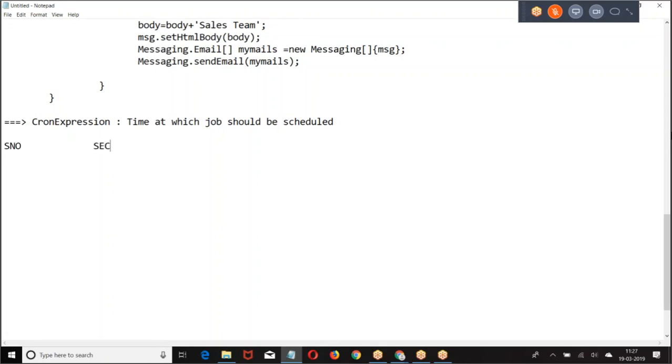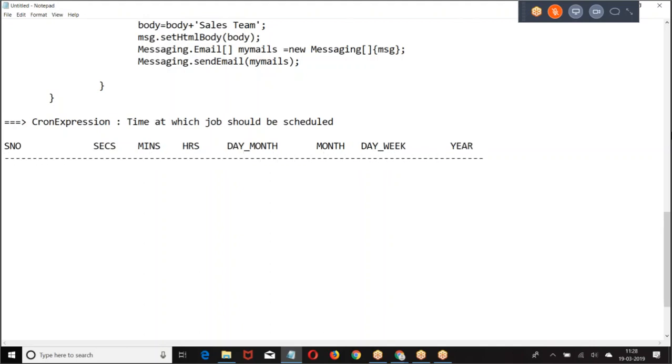Look at the point: seconds, minutes, hours, day in month, month, day in week. Run the job at 10:30.